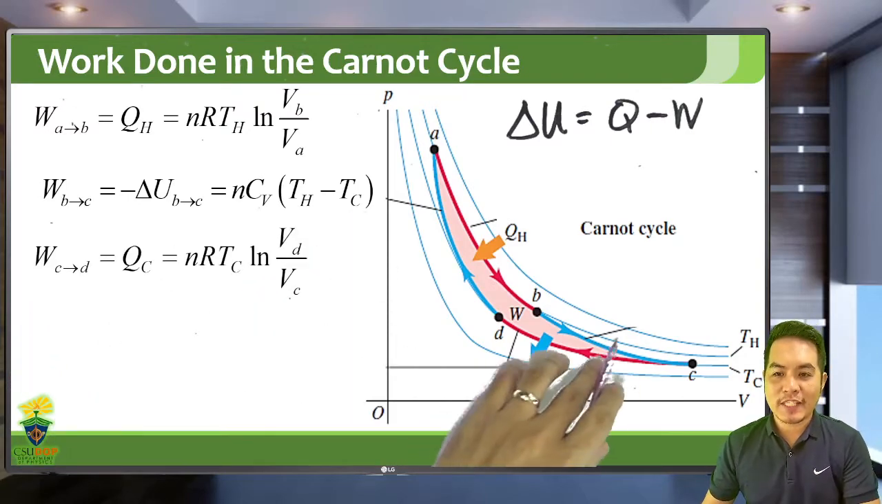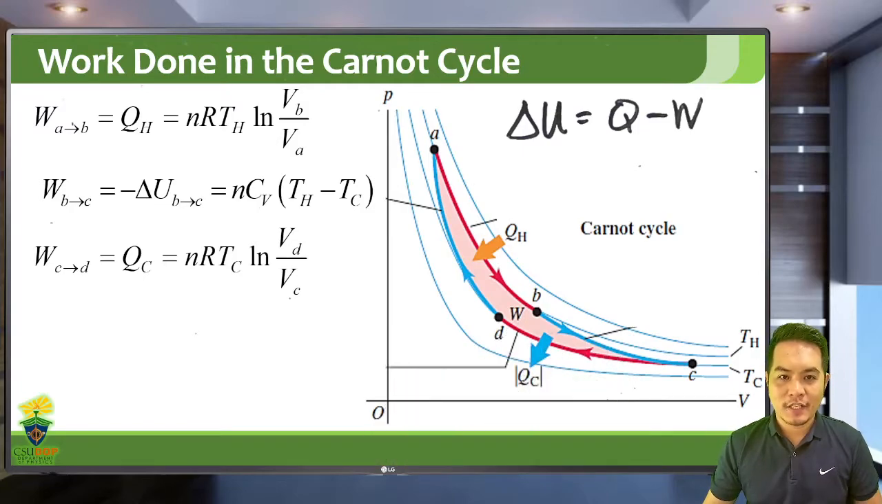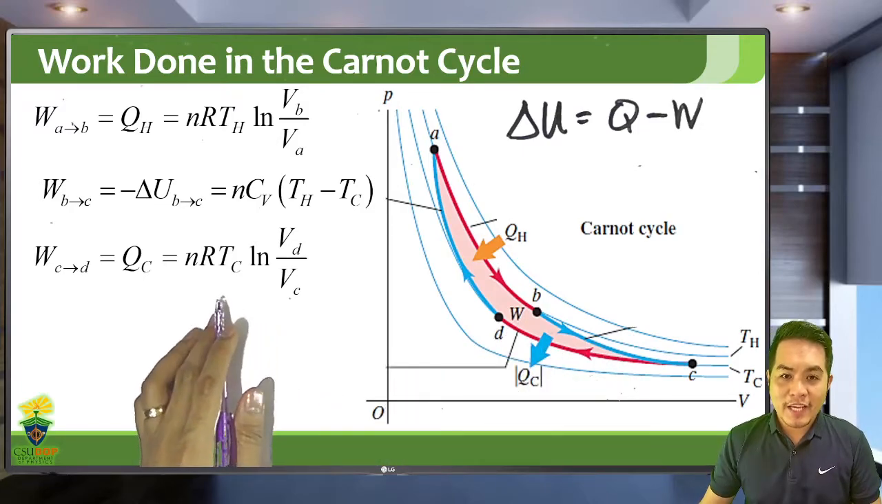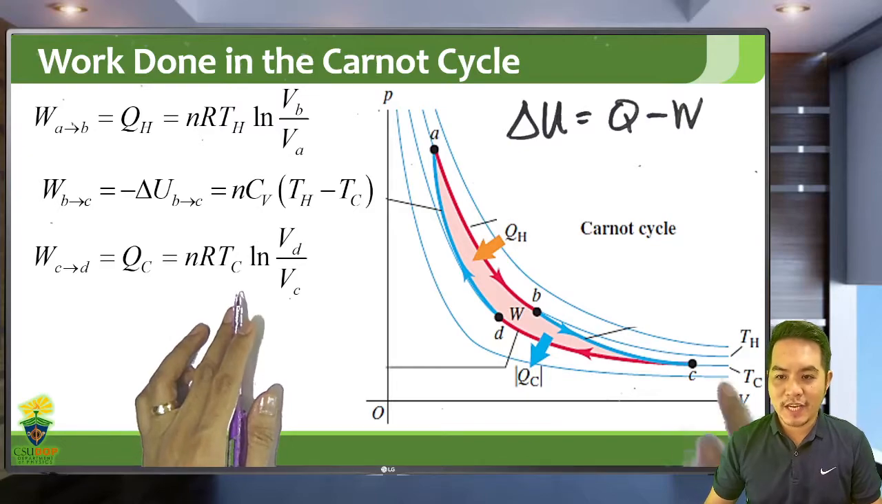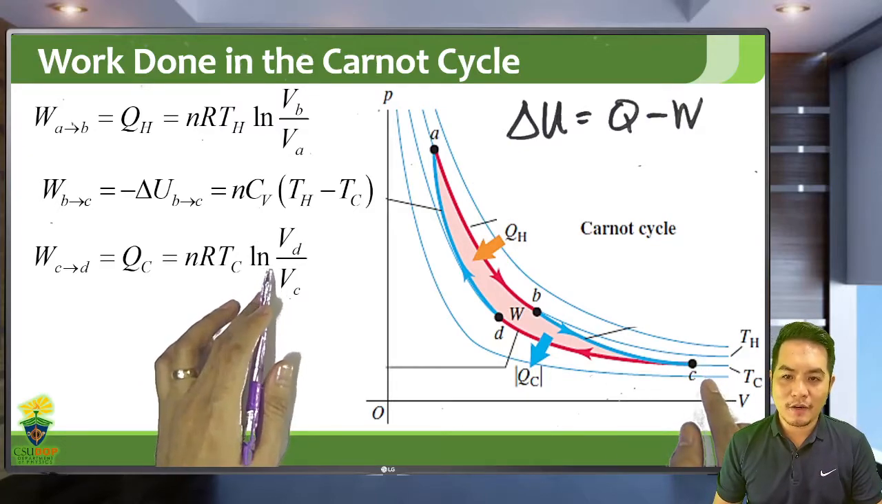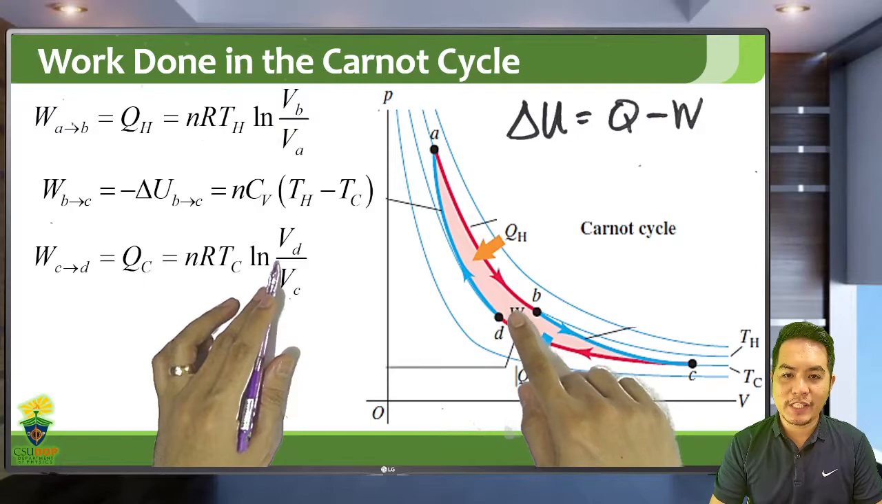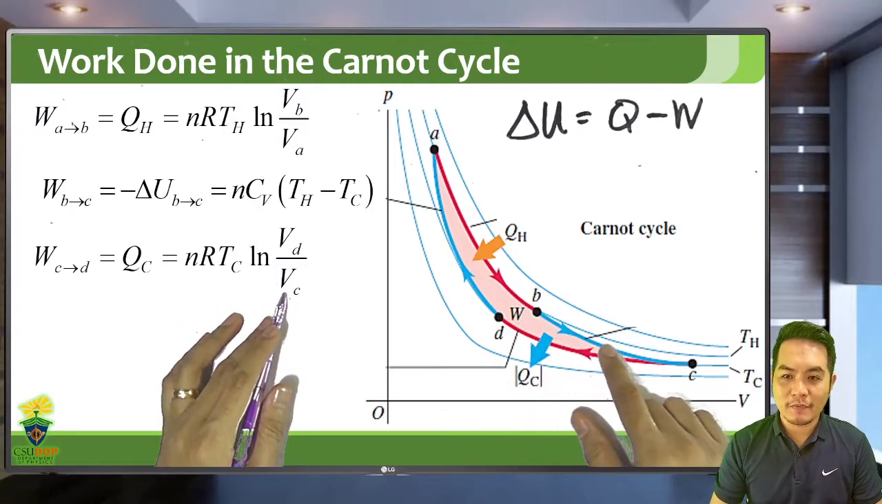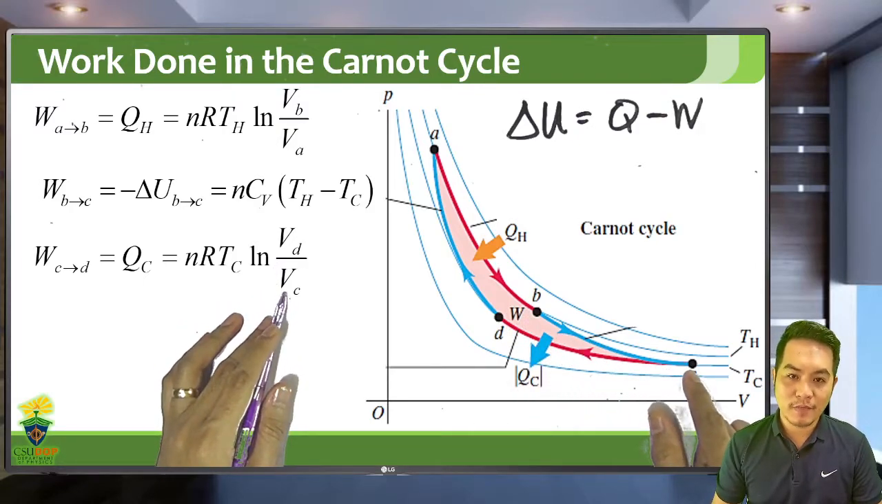So in C to D, it's another isothermal process. So it will be nRT, the temperature in this case is TC, ln of the final volume, which is VD, over the initial volume, which is VC, the volume at state C.